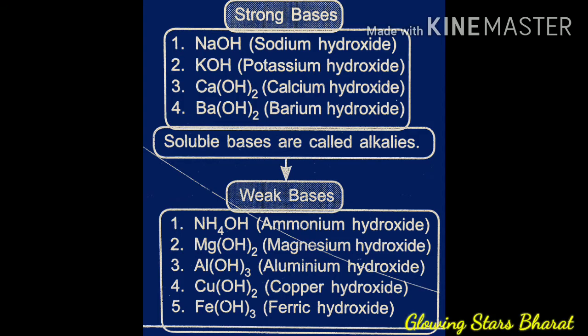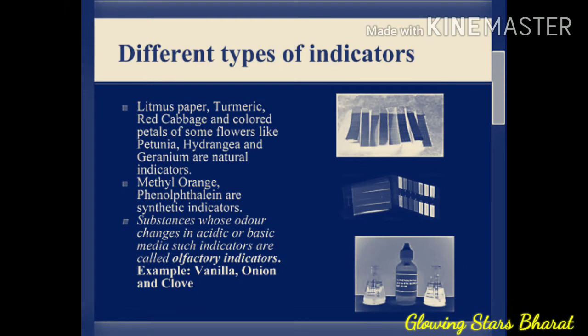Dear student, second most important topic is indicator. Indicator means it indicates acids or bases. Different types of indicators are litmus paper, turmeric, red cabbage and colored petals.